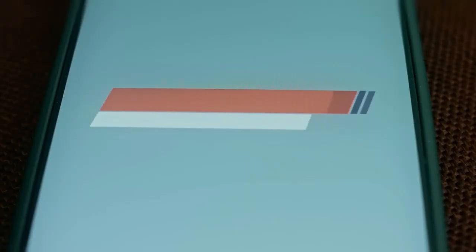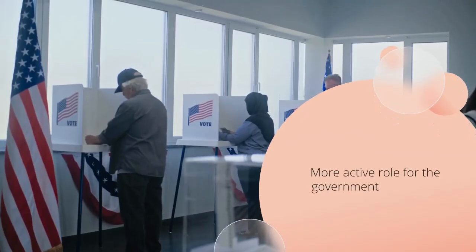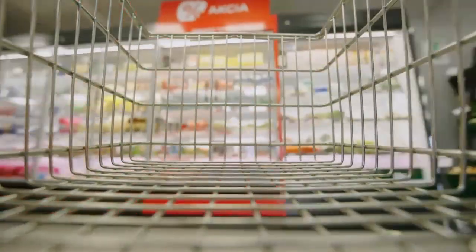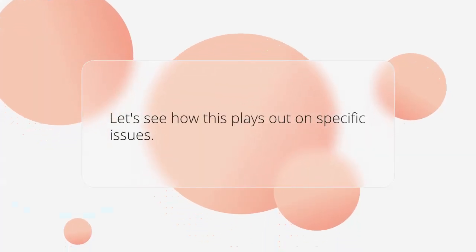Democrats, associated with the color blue and the donkey symbol, generally see a more active role for the government. They believe government should play a part in solving social and economic problems, creating a strong safety net, and ensuring equality and opportunity for all its citizens. Let's see how this plays out on specific issues.